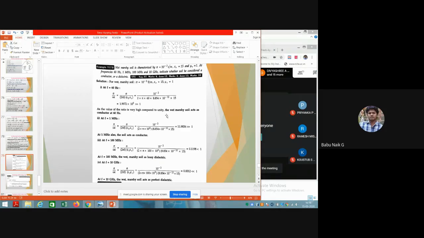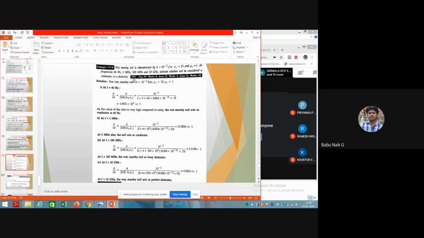So this submersible soil will act as a conductor, because this value is very, very high compared to one. So we are going to characterize the Mersey soil completely as a conductor here.